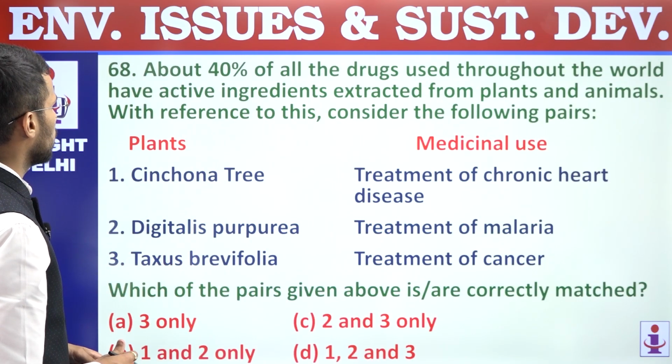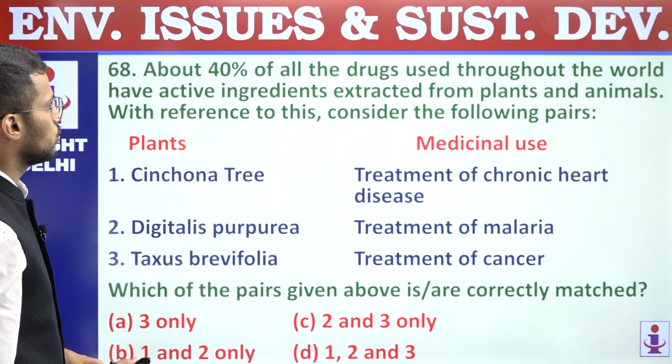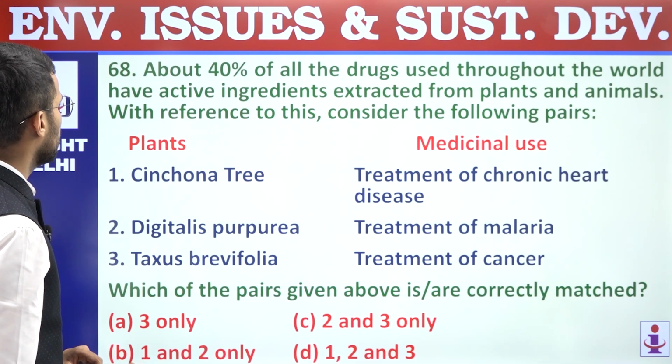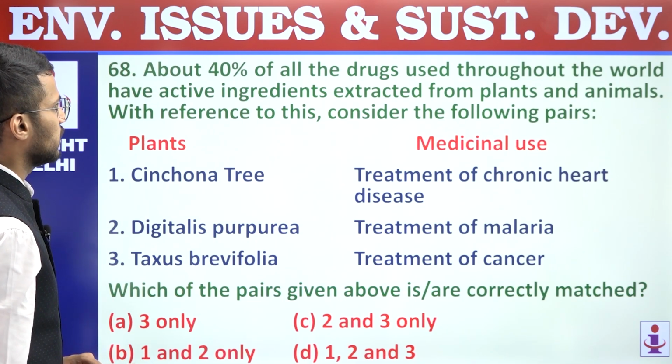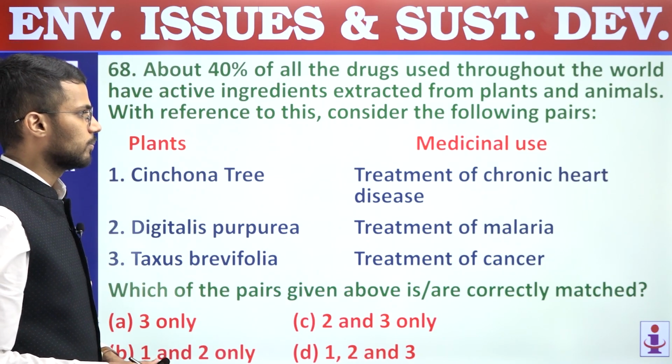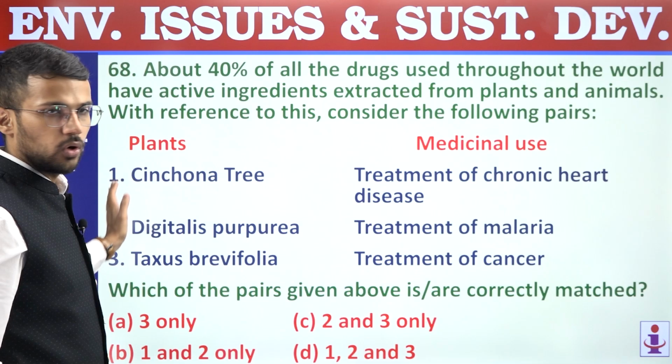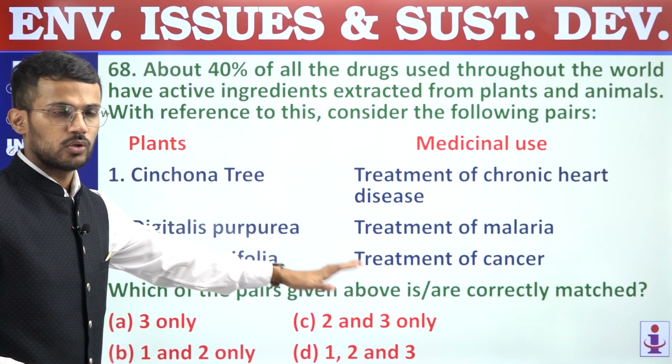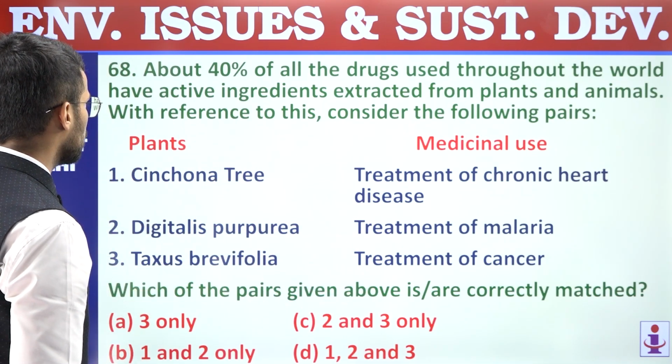68. About 40% of all the drugs used throughout the world have active ingredient extracted from plants and animals. With reference to this, consider the following pairs. So we have plants on one hand and their medicinal use on the other. First, cinchona tree.